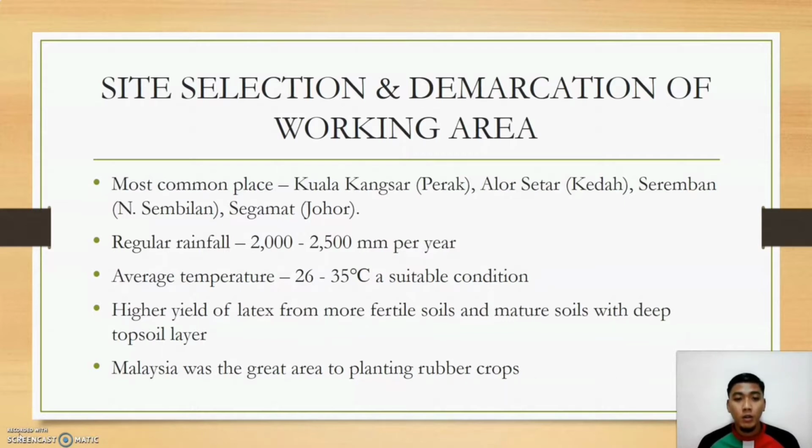Regular rainfall of around 2000 to 2500 mm per year. Average temperature of around 26 to 35 degrees. Malaysia is the best area to plant the rubber crop.